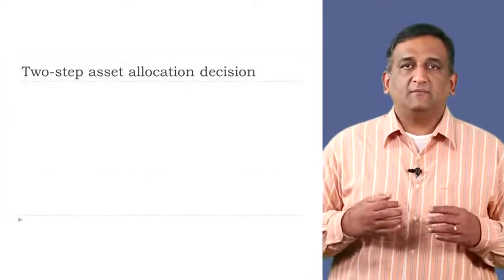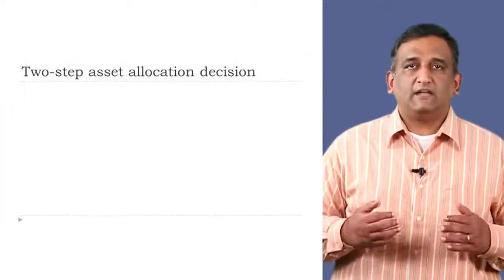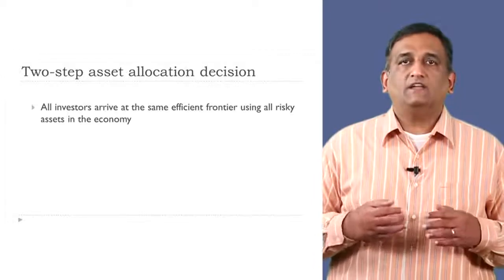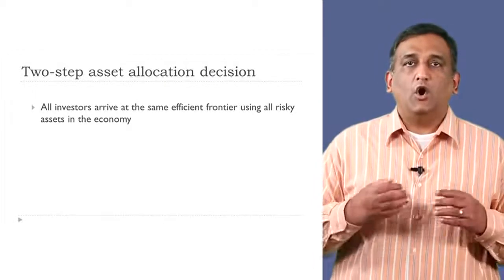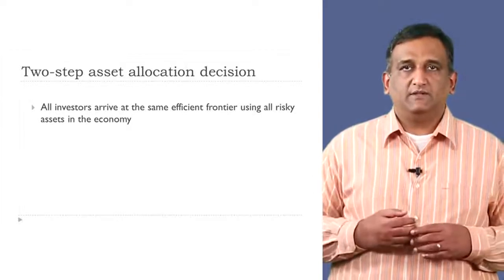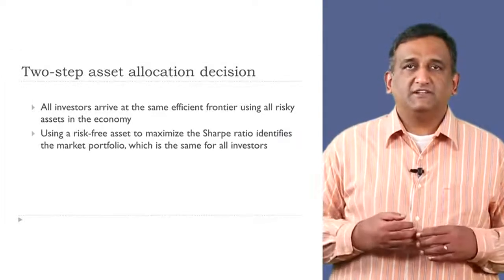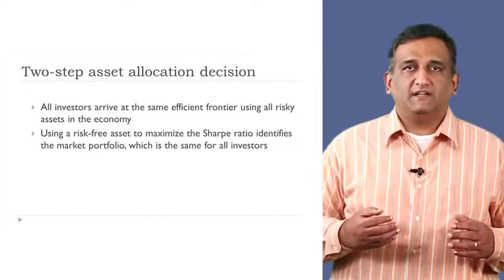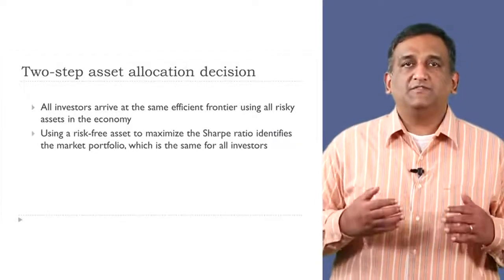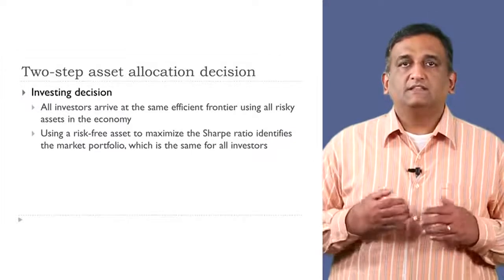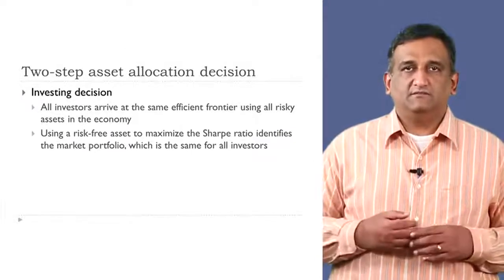Finally, let's summarize the two-step asset allocation decision. All investors arrive at the same efficient frontier using all risky assets in the economy. Using a risk-free asset to maximize the Sharpe ratio identifies the market portfolio, which is the same for all investors. This is the investing decision.